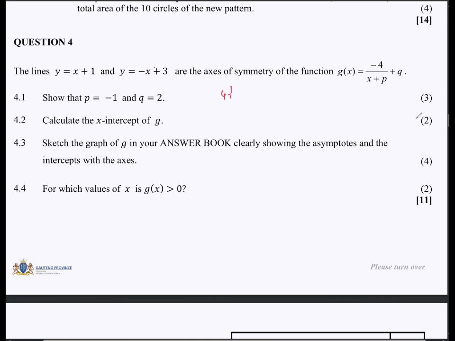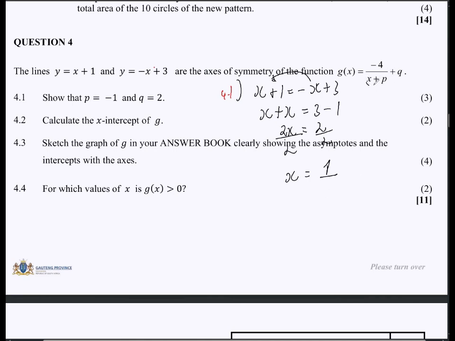So for 4.1, let's capitalize on the fact that these two have a point of intersection. So it's equal to negative x plus 3. So this is going to be what? x and then plus x. I'm just transposing here, so where there's x, all the x's will be on one side, and all the constant values on the other side. x plus x is 2x, and then 3 minus 1 is 2. Then divide by 2, divide by 2. So x is equal to what? 1. Right?